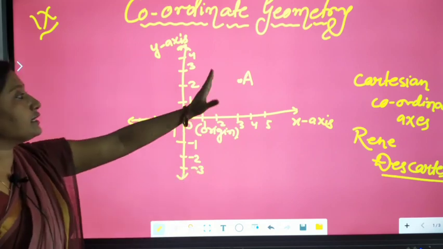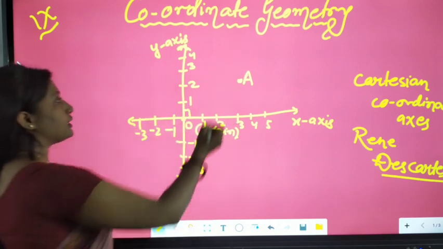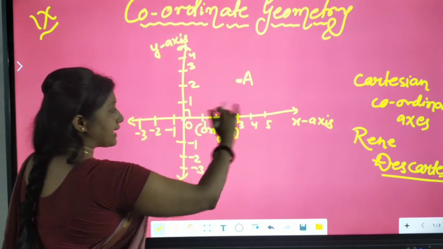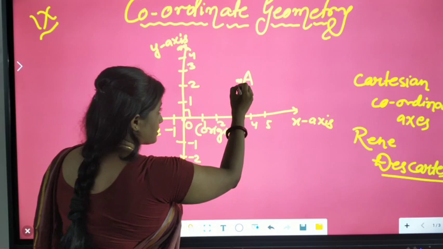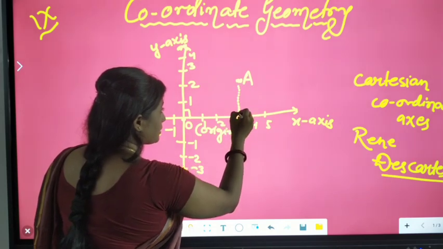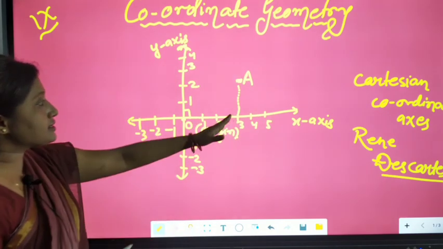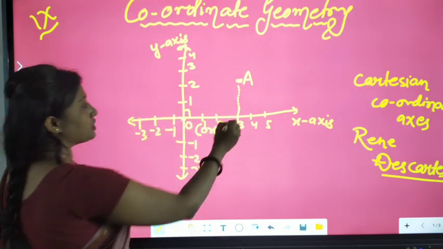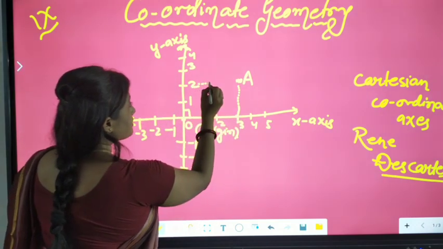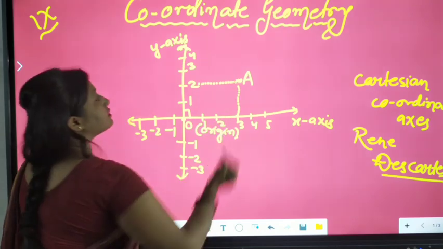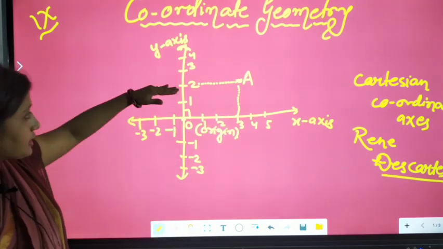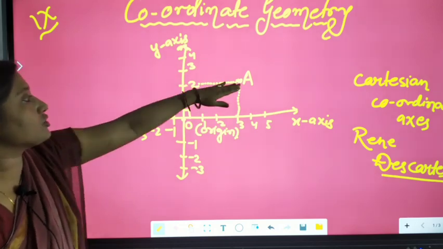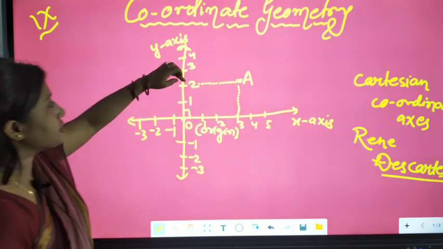Now let us calculate the position of this point. Look at the point: it lies 3 units along the x-axis, and from the y-axis, if we join this line by dots, it connects to 2.